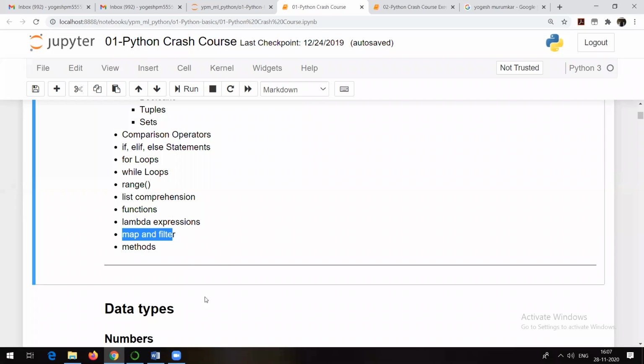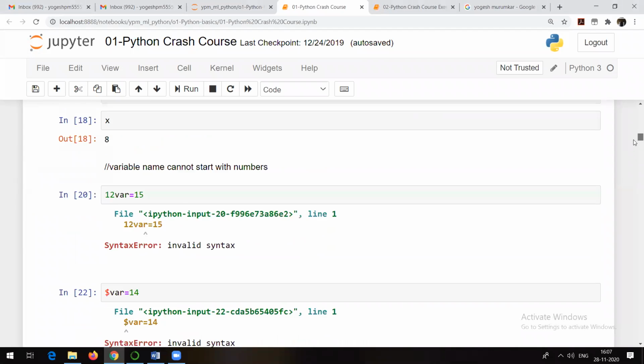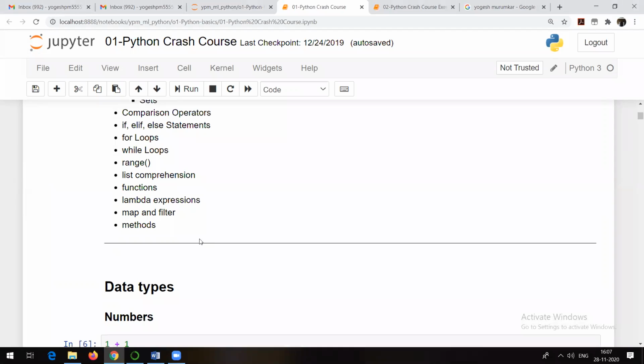Okay, I'm getting it: no, sir. So the only point which is remaining is this one, map and filter. Till lambda expression, I think we were done, right? If I am wrong, just correct me. Otherwise, I will discuss this one also.